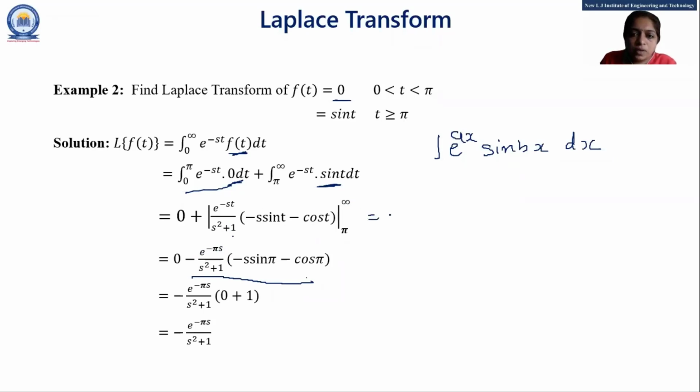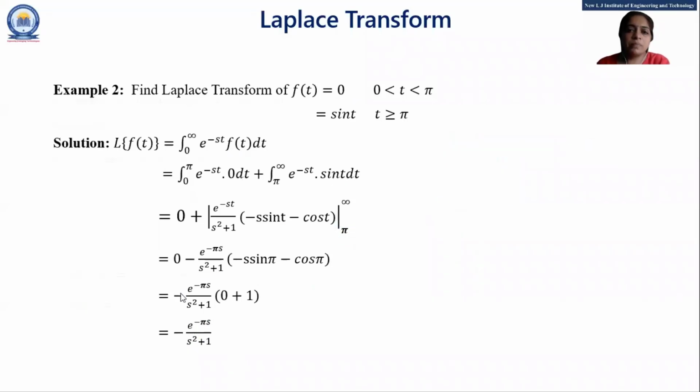For e raised to minus infinity, students, this is 0 for the upper limit. And for the lower limit, we have to replace t by pi. So here minus e raised to minus pi s, then s square plus 1, minus s. In the place of sine t, we replace sine pi, right? And this one is cos pi. Sine pi is 0, cos pi is minus 1, minus minus plus. So plus 1 is there, and our final answer is minus e raised to minus pi s upon s square plus 1. Now one more example.